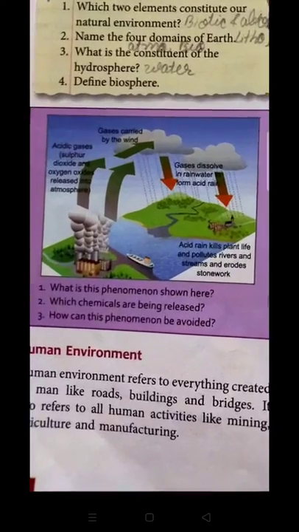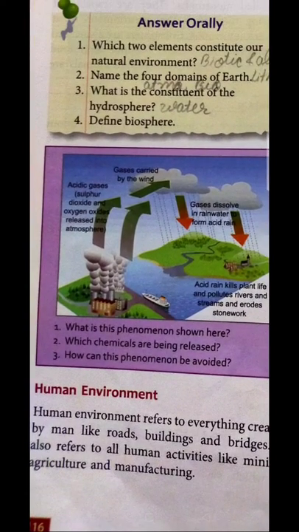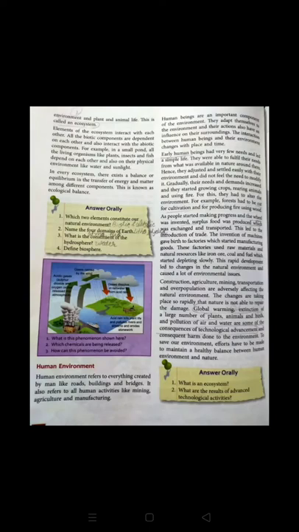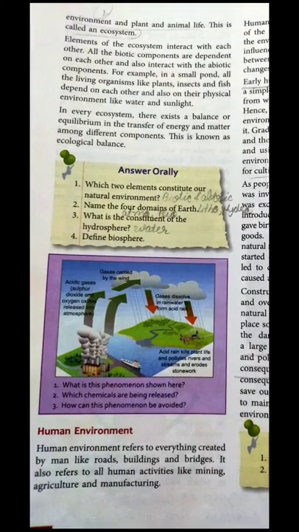Moving further, we are going to discuss the human environment. Everything which is created by human beings or modified by human beings is included in the human environment. What do you understand by the word modified? For example, we human beings are living in houses, and these houses are modified by a person or a human. Another one is, we are using paper for study. From where did we get this paper?